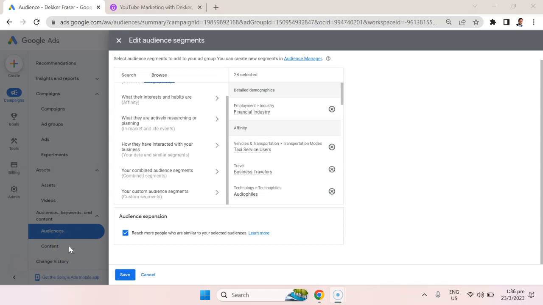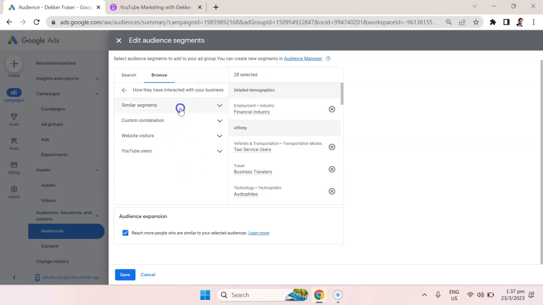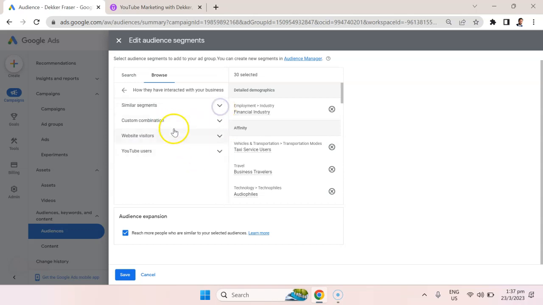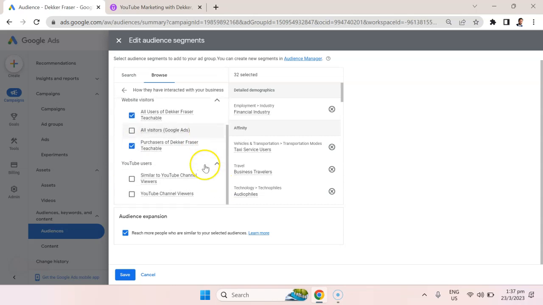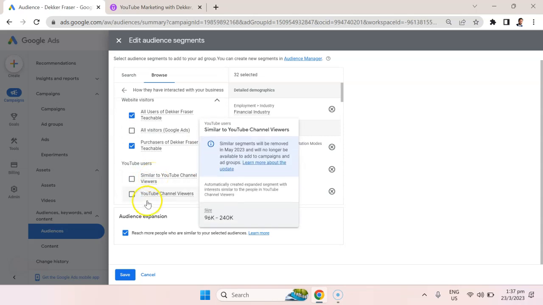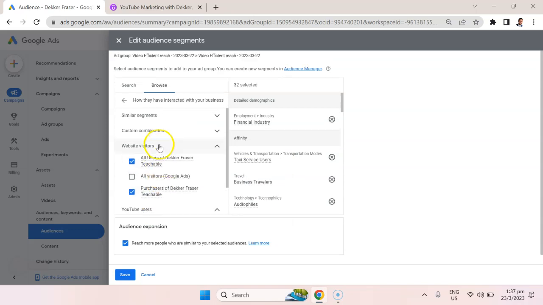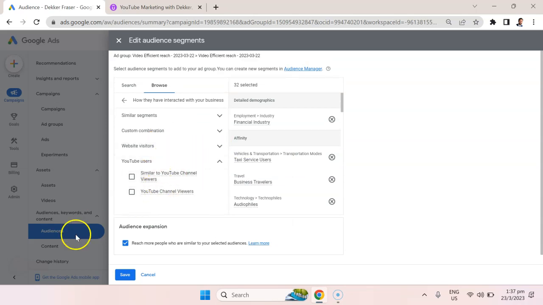We can also target audiences that have interacted with your business or are similar to people that interacted with your business. So let's take a look in here. So I can go to similar segments and say similar to this list that I have, or similar to all visitors. I can do custom combinations, which is something I'm going to talk about later and go into more detail. I can target all the people that visited my website. I can target all the people that purchased one of my products or any of my products. I can also target people that are similar to people that have watched my YouTube channel, and expand the audience from there using essentially what you would call in Facebook lookalikes.